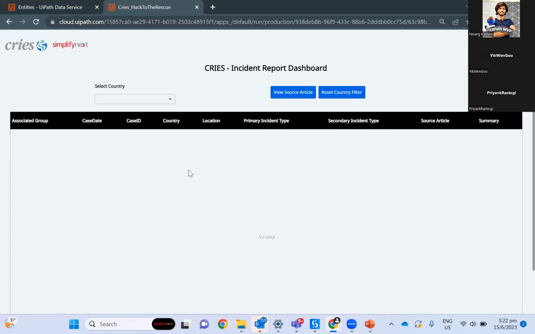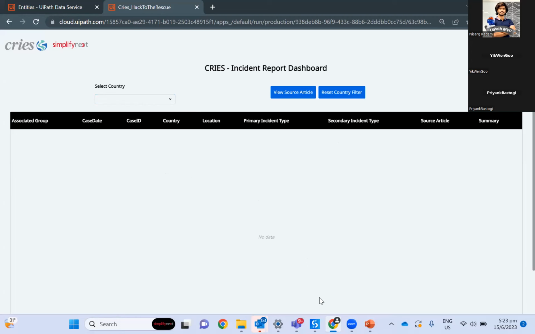The UiPath Apps dashboard looks like this, which gives a holistic view of the articles extracted from the sources. Here we have filter functionality based on countries. We can reset the dashboard, or go further into an article to see the incident image or incident details. Right now it's all blank, but when we run our demo, we can see the details here.